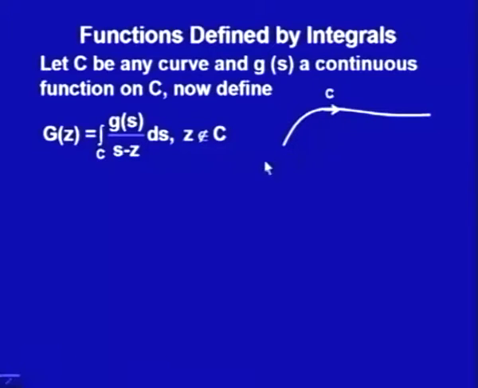and the orientation, let us say, is in this manner. Then we are defining and we are having g, which is not an analytic function, we are having it as a continuous function on this curve C. And now I am defining one more function capital G at a point z, which is not on C, that is any other point here z I am taking, and I am defining the function at this point using the function on this path, integral of g(s) upon (s minus z) ds on this path, for any z which is not in C.